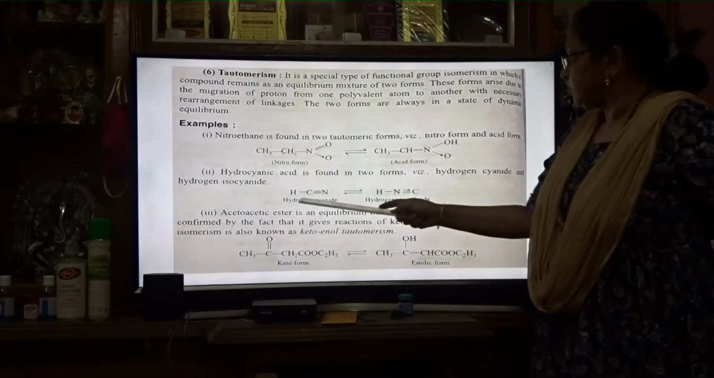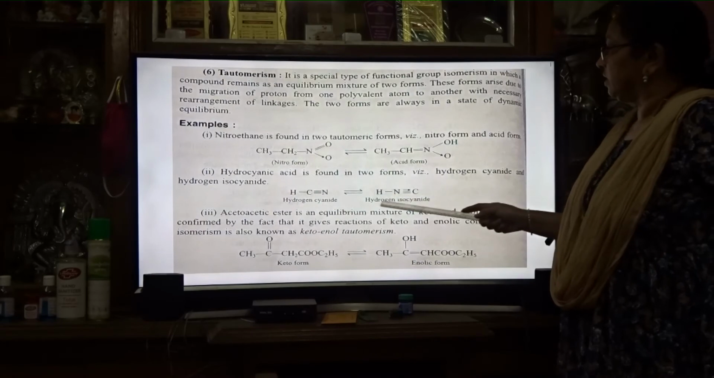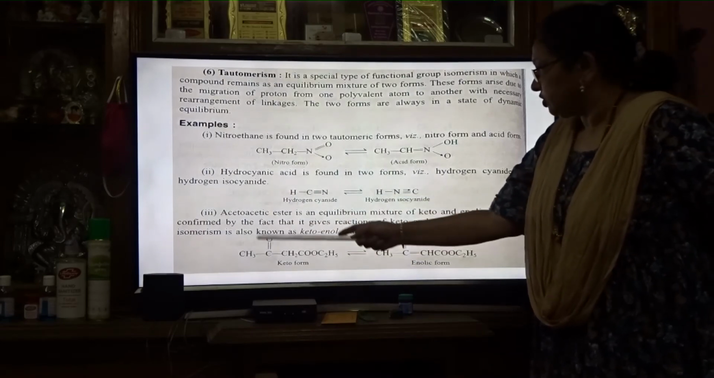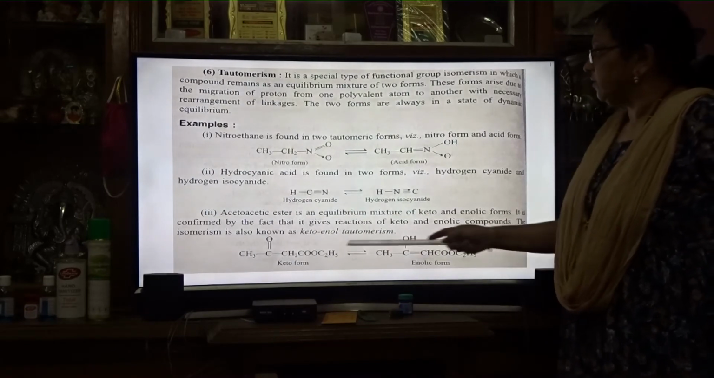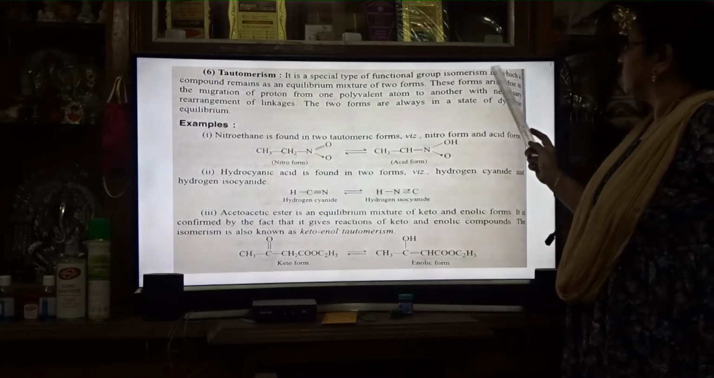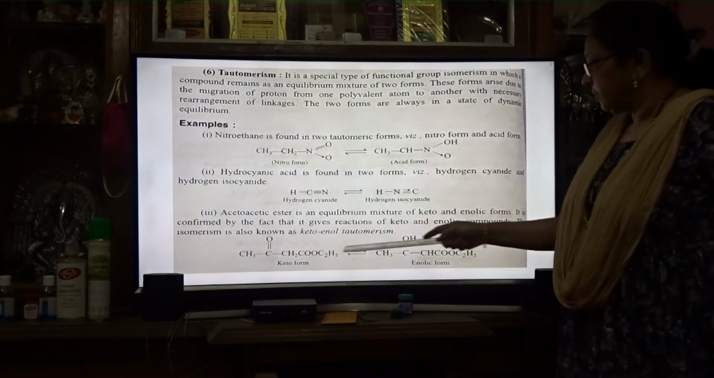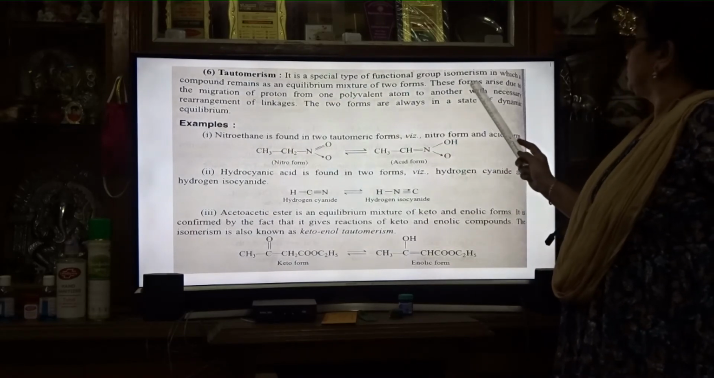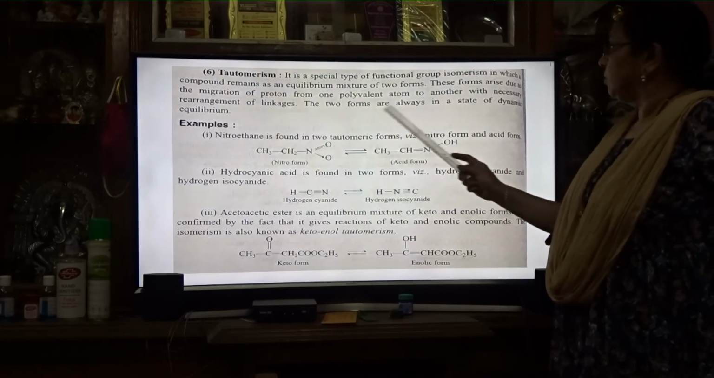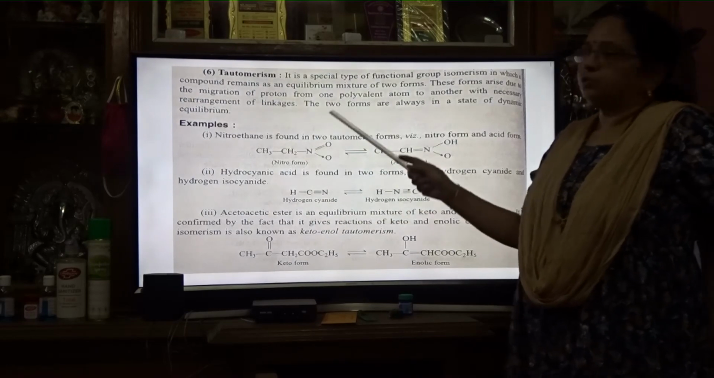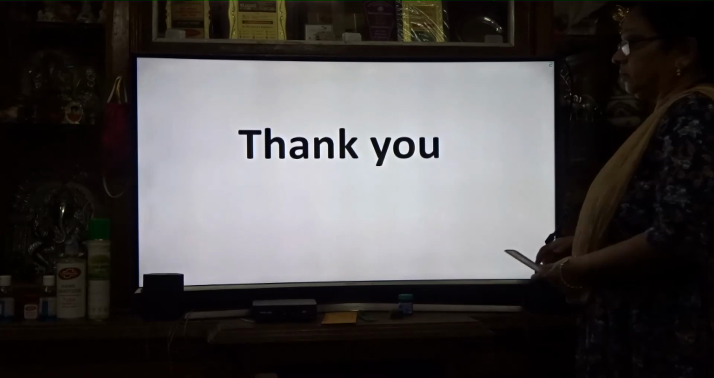Here hydrogen cyanide and hydrogen isocyanide are in equilibrium. Here acetoacetic ester, this is in keto form, this is in enolic form. So these are different. It is a special type of isomerism in which the compound remains in an equilibrium mixture of two forms. This form arises due to the migration of a proton from one polyvalent atom to another. So this type of isomerism is known as tautomerism. Thank you.